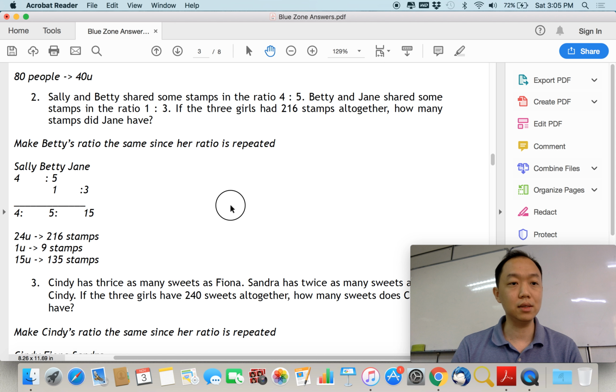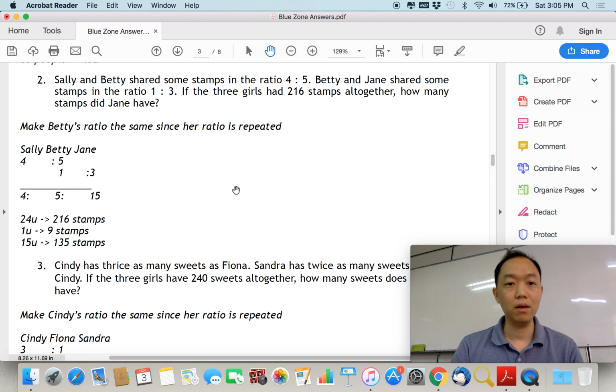Right, so this is a more obvious sign of a repeated identity. Why? Because we have one set of ratio 4 is to 5, and then we have another 1 is to 3. So Sally, Betty, Jane, they share some items in the ratio. So who is being repeated here? It is Betty. So Betty is being repeated in these two sets of ratios.